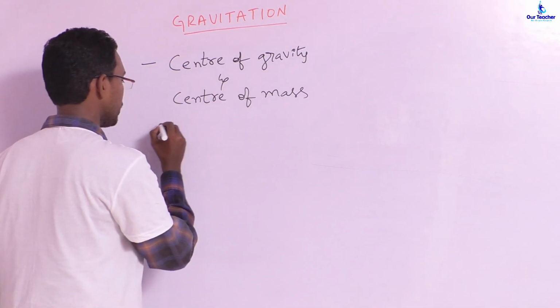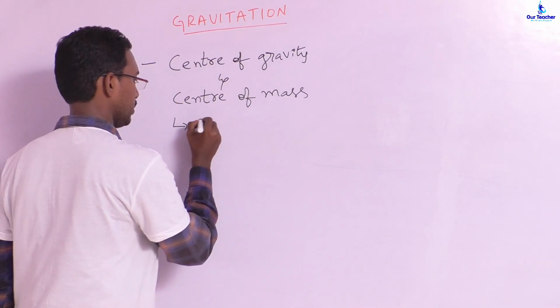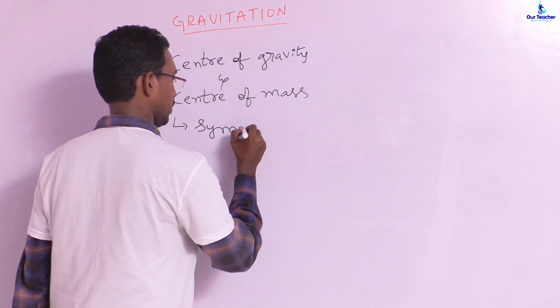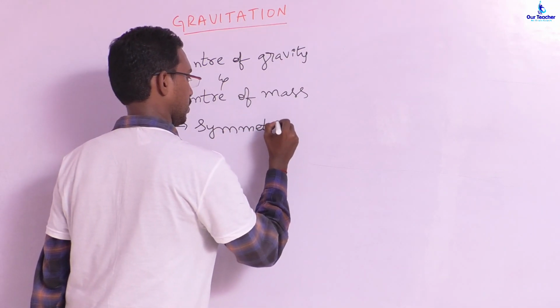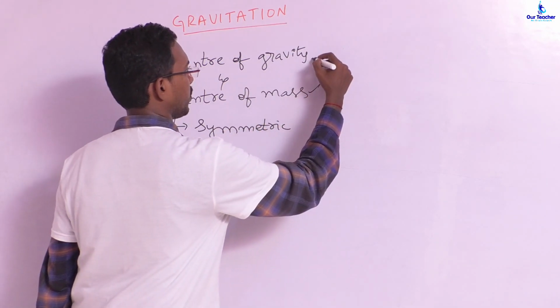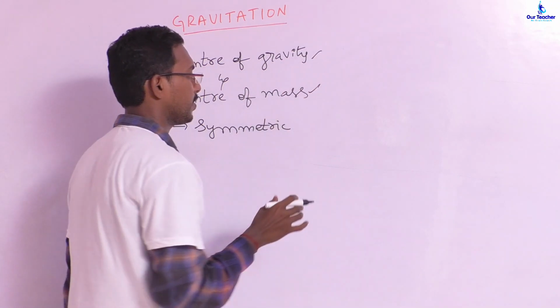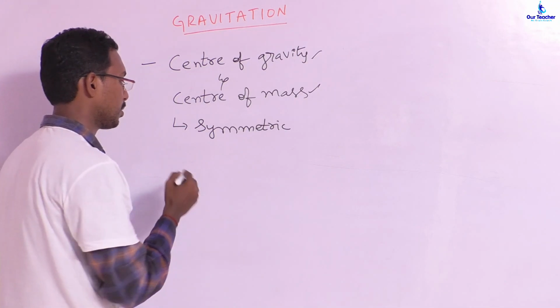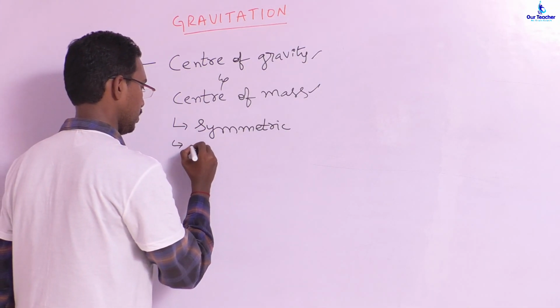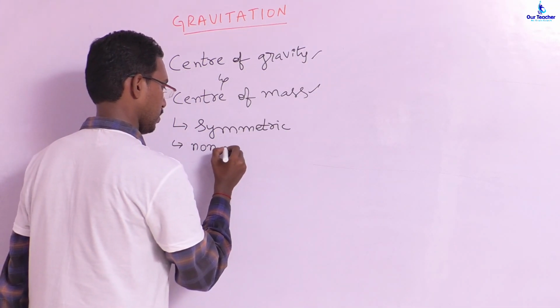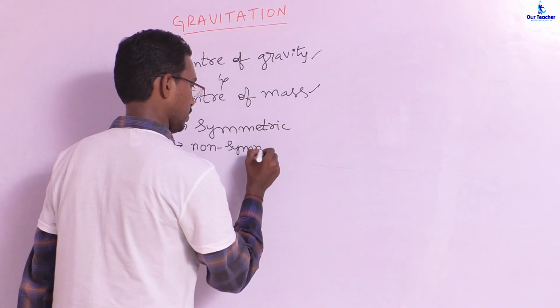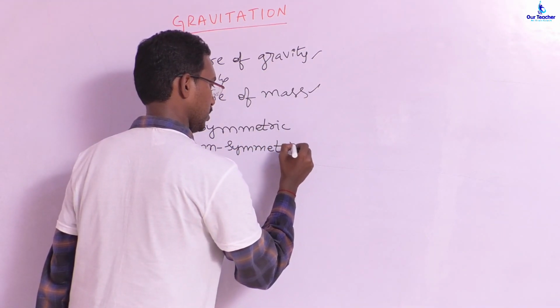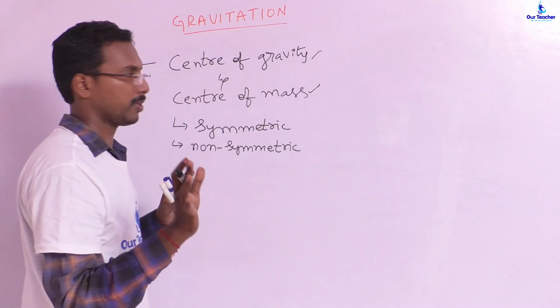And for symmetric bodies, these two points, center of mass and center of gravity, will coincide. And for asymmetric or non-symmetric bodies, these two will be different from each other.